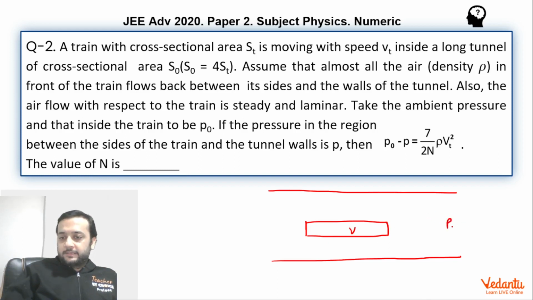They have said that the pressure over here is P naught. Inside the train also pressure is P naught. And here the pressure will be slightly different, so let's assume the pressure to be P over here. We have to find the pressure difference itself. And the density of the air has been given as rho.